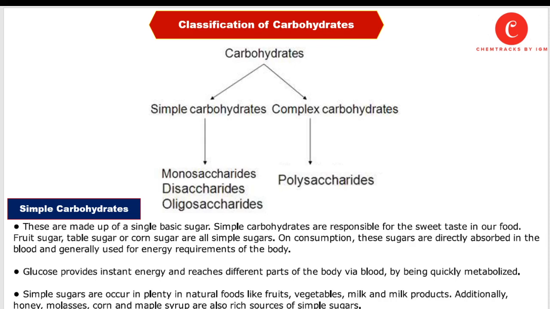Fruit sugar, table sugar, or corn sugar are simple sugars. On consumption, these sugars are directly absorbed in blood and generally used for the energy requirement of our body. Glucose provides instant energy and reaches different parts of the body via blood by being quickly metabolized. Simple sugars occur in plenty in natural foods like fruits, vegetables, milk and milk products. Additionally, honey, molasses, corn and maple syrup are also rich sources of these simple sugars.